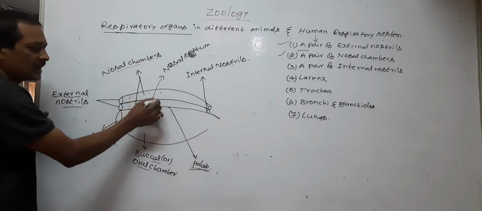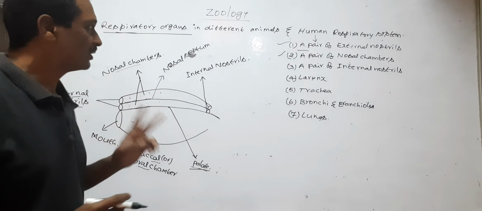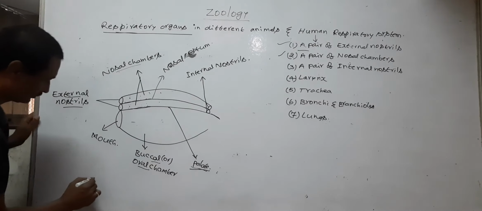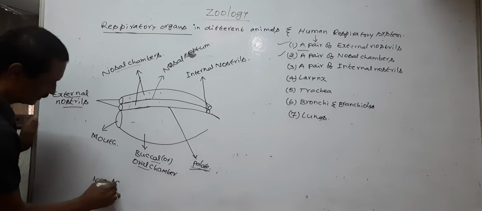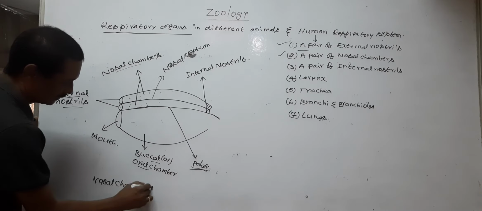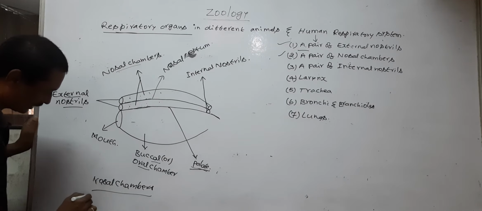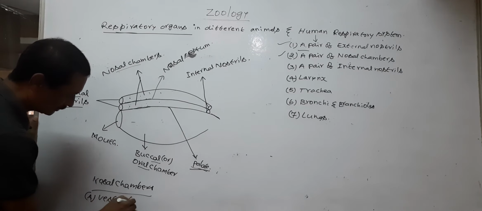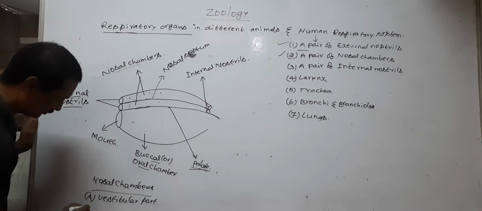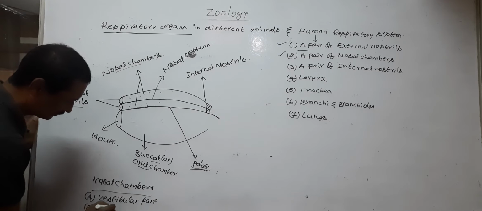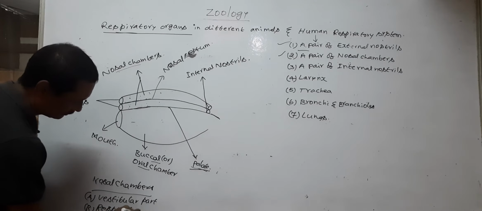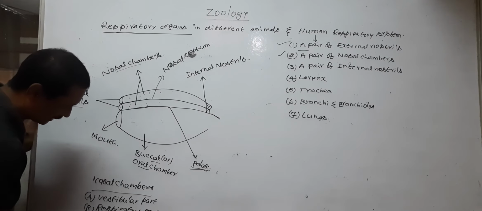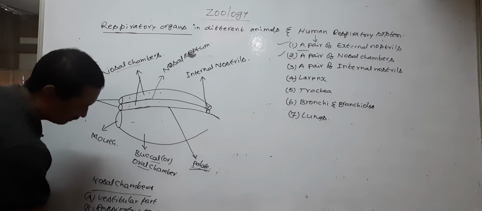The nasal chambers divide into three parts, namely vestibular part, respiratory part, and olfactory part.